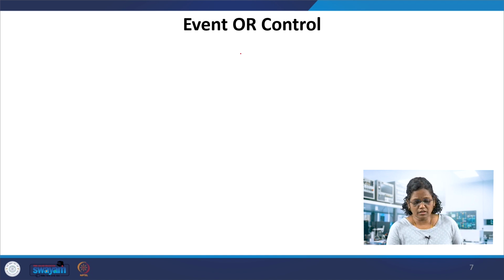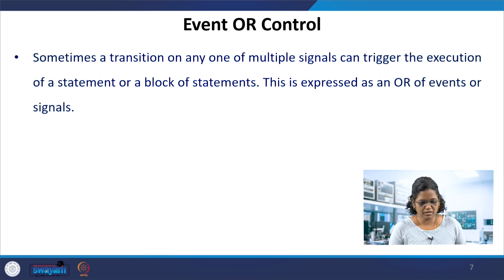The third one, the event OR control. This we use again very much. The at the rate, similar to the at the rate one. So this transition of any one of the multiple signals can trigger the execution of a statement or a block of statements. So this uses the OR as an event.